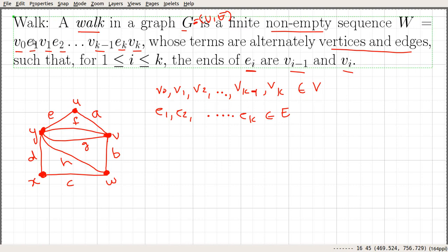So the ends of E1 will be V0 and V1, and similarly the ends of E2 will be V1 and V2. So it will be like Vi minus 1 and Vi. Let me give an example of such a walk.